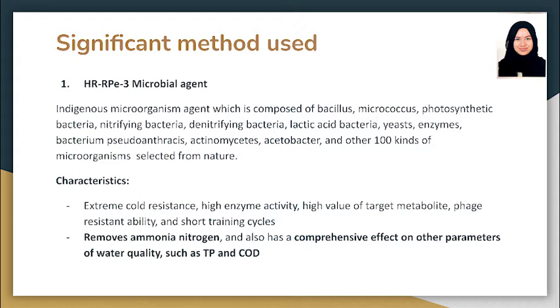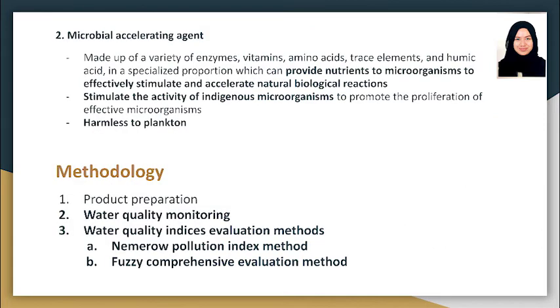The characteristic of the microbial agent is that it can withstand extreme cold, has high enzymatic activity, and most importantly, it can efficiently degrade and absorb ammonia nitrogen and nitrate, and also has great effects on other water quality parameters such as TP and COD. The microbial accelerating agent, which is made up of a variety of enzymes and vitamins, is also used to provide nutrition for the microorganisms. This helps to stimulate the activity of the microbial agents.